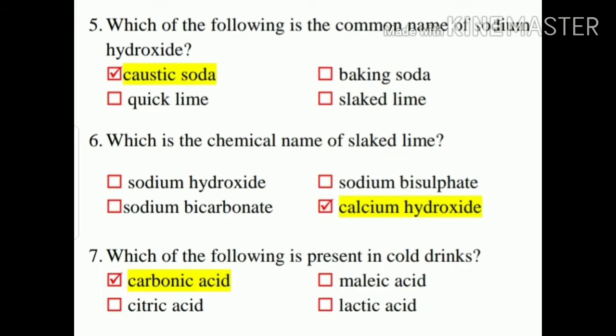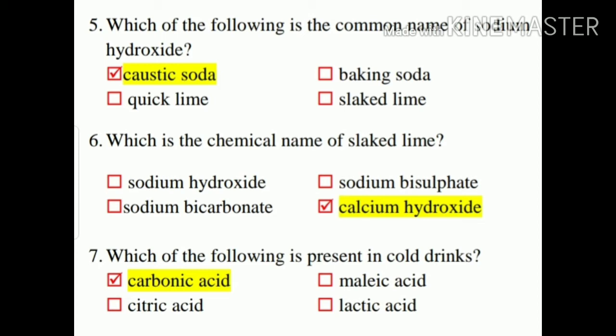Which of the following is the common name of sodium hydroxide? Caustic soda is the common name for sodium hydroxide. Which is the chemical name of slaked lime? Calcium hydroxide. Which of the following is present in cold drinks?